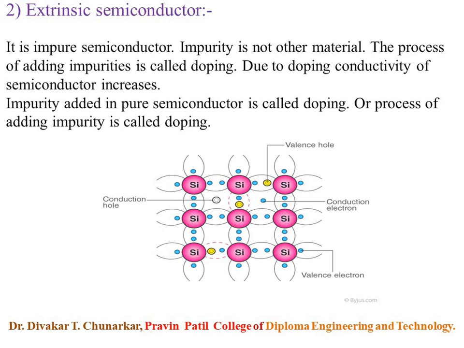This is the crystal diagram, but I only explain this diagram; it is not very important for your examination. What is important is that extrinsic semiconductor is impure semiconductor, for example N-type and P-type semiconductor, and extrinsic semiconductor has better conductivity than intrinsic semiconductor.